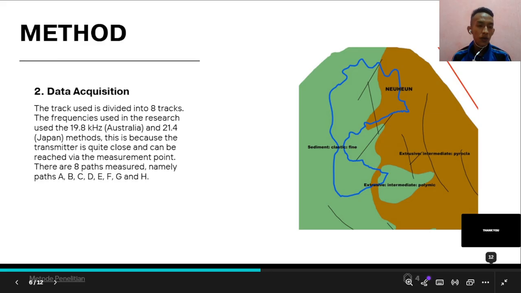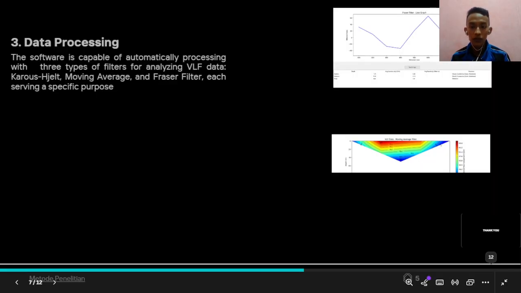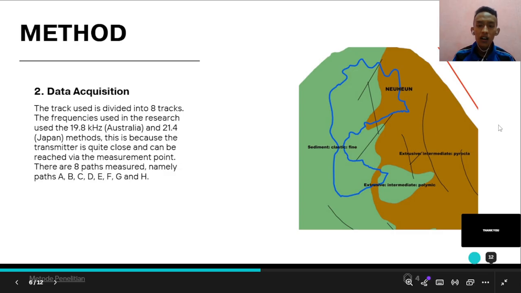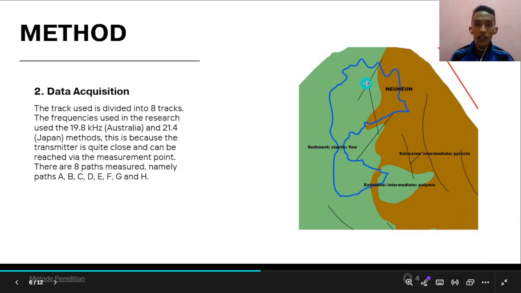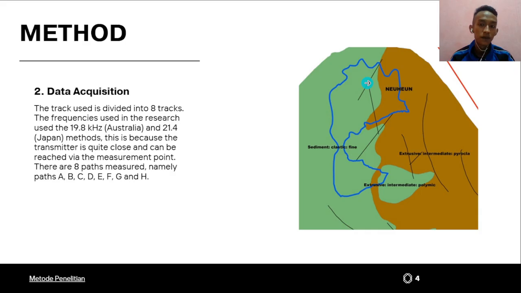And then we must do data acquisition. The track used is divided into eight tracks. The frequencies used in the research are 19.8 kHz from Australia and 20.4 kHz from Japan. This is because the transmitter is quite close and can be reached via the measurement point. There are 8 paths measured, namely paths A, B, C until H. And we can see this is the position where data was collected.